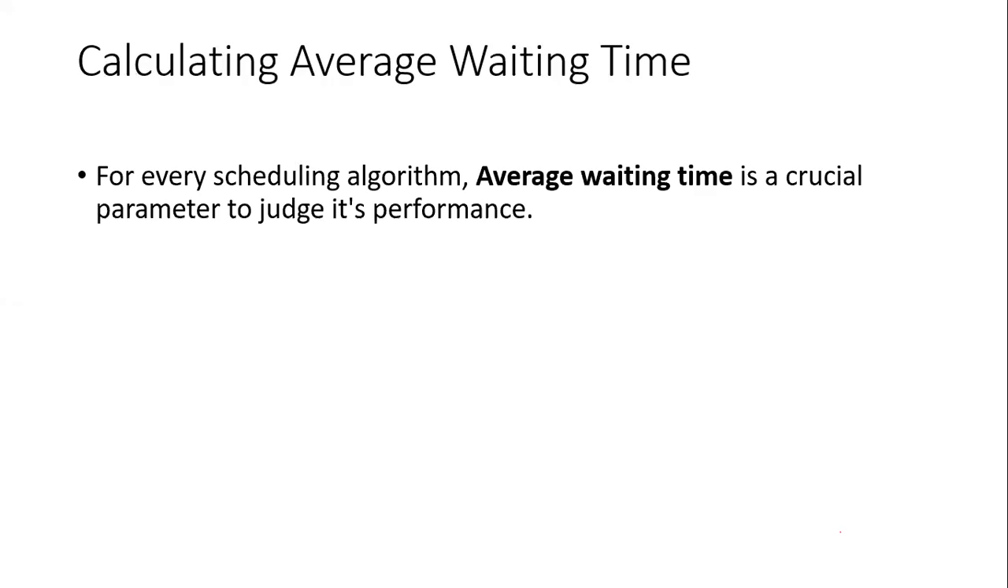So what is the general term to decide which algorithm is better and which is not? To decide which algorithm is better and suitable, we have to calculate the average waiting time. For every scheduling algorithm, average waiting time is a very important parameter to judge its performance, to judge whether that algorithm is suitable or useful or not.